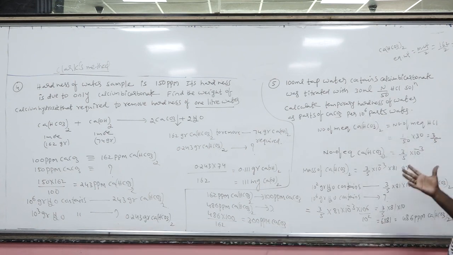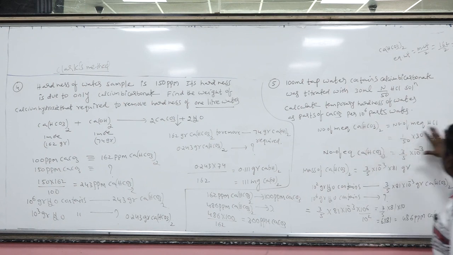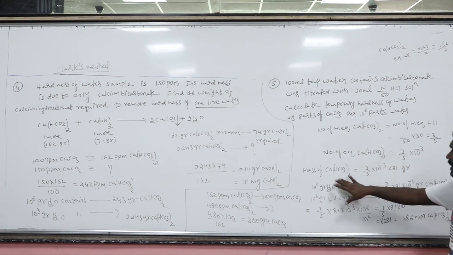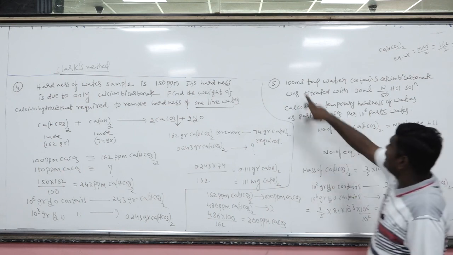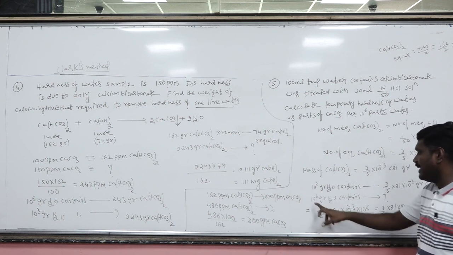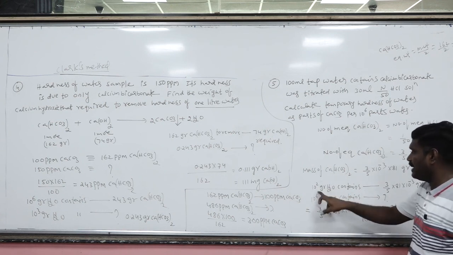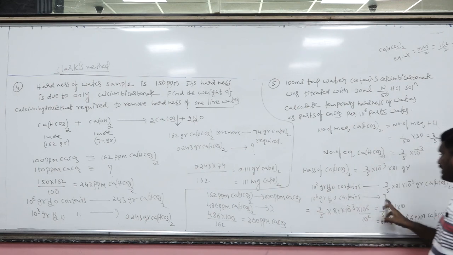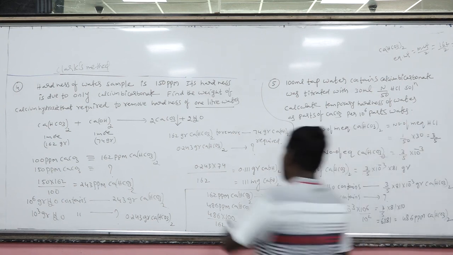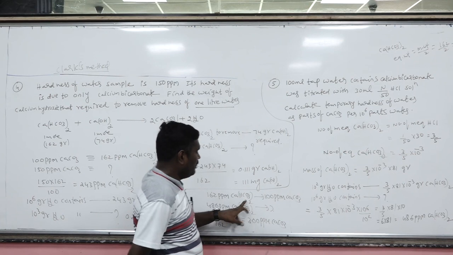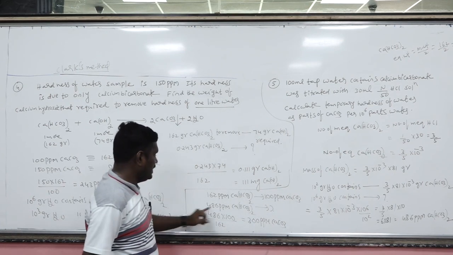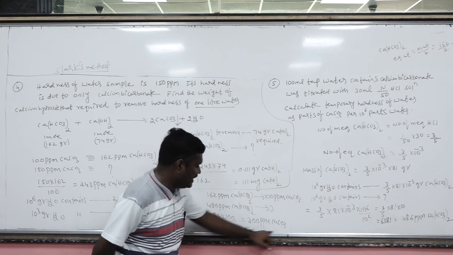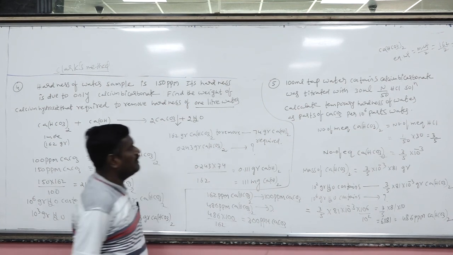Once again, what I am doing here: number of milli equivalents of salt equals number of milli equivalents of acid. From this number of equivalents of salt, we calculate the mass of the salt. This salt is present in 10 to the power 2 grams of water. Now I have to calculate in 10 to the power 6 grams of water. So this will be the ppm of calcium bicarbonate. 162 ppm of calcium bicarbonate is 100 ppm of CaCO3. Then 486 ppm corresponds to how many ppm of CaCO3? 300 ppm of CaCO3. Okay.